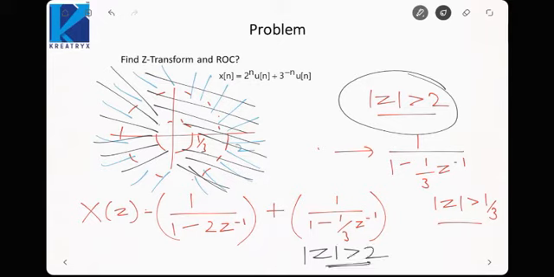So whenever there is a signal which comprises many signals in summation, then we need to take the intersection of the ROC of the individual signals. The total region of convergence would be given by the intersection of the individual regions of convergence. Okay, let us move on to the next problem.